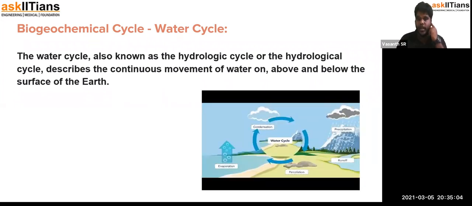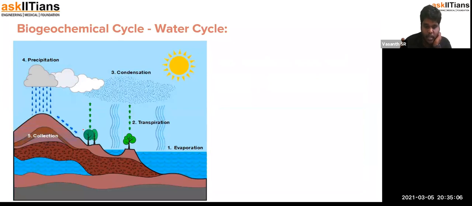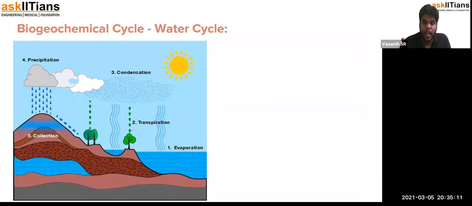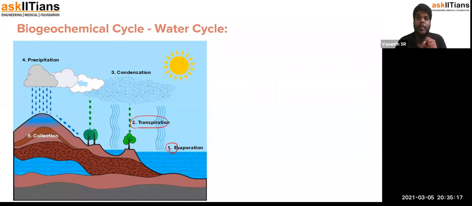In this picture, you can see the water getting evaporated, and a huge contribution is provided by transpiration. Transpiration is something we have studied in the chapter Tissues, under complex permanent tissue, xylem and phloem.